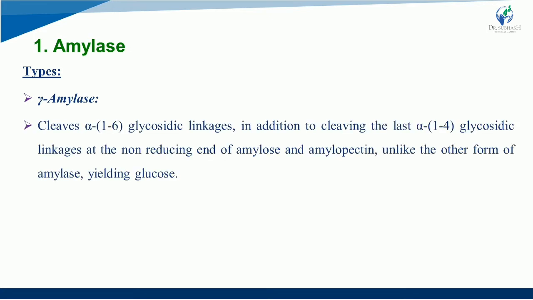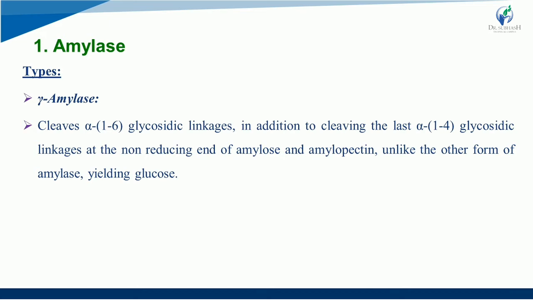The third and the last one is gamma amylase. This gamma amylase will cleave alpha 1,6 glycosidic linkages. Cleave means break down. It will break down alpha 1,6 glycosidic linkages, and in addition to cleaving, it also cleaves the last alpha 1,4 glycosidic linkages at the non-reducing end of amylose and amylopectin, unlike the other forms of amylase, yielding glucose. So what will happen in this? What will gamma amylase do? Gamma amylase will break down the glycosidic bonds.